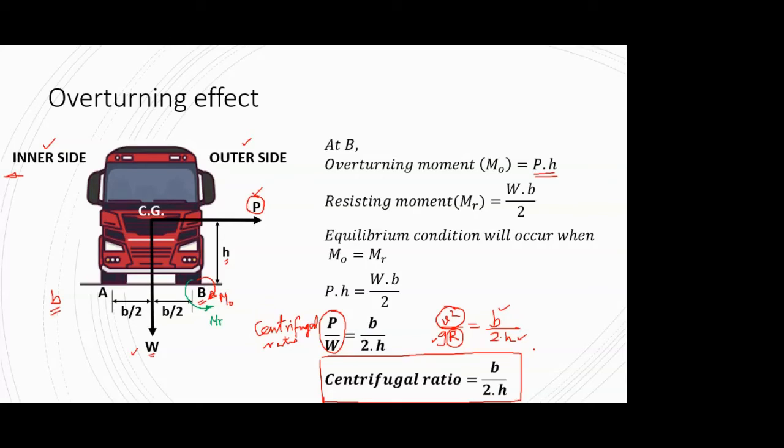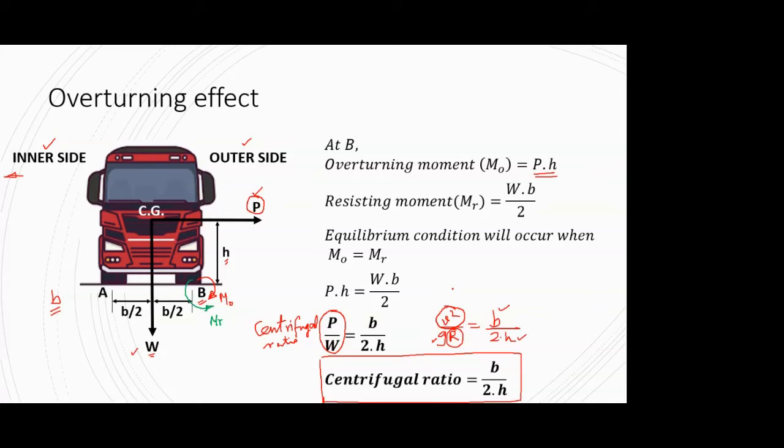Again, we are coming back to the same discussion, that these two are the entities which affect your centrifugal force as well. So obviously they will affect your centrifugal ratio, and in turn they will affect your overturning effect. If the speed of the vehicle is way too high compared to your design speed or speed limit, there is not much you can do as a designer.